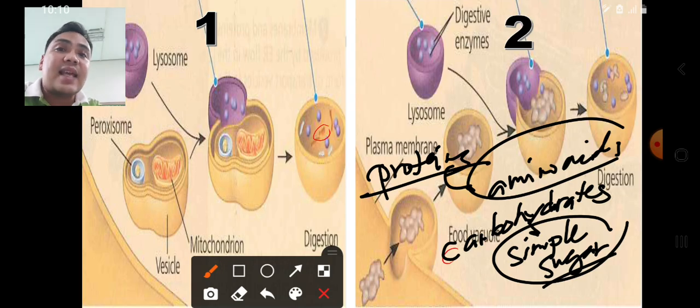And this is the difference between autophagy and phagocytosis. Autophagy refers to the breaking down process of damaged organelles. On the other hand, the breaking down process of large molecules or macromolecules is known as phagocytosis. And these are the two major processes that involve digestion in the case of the lysosome.